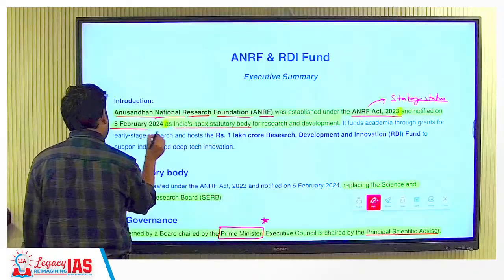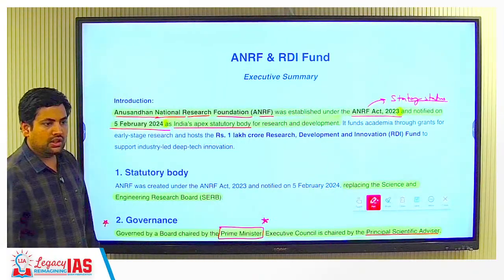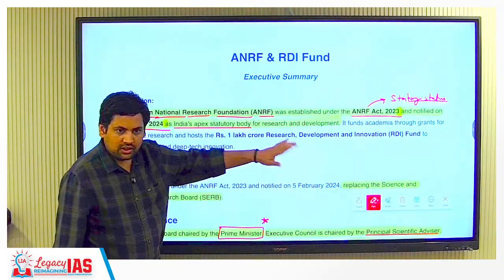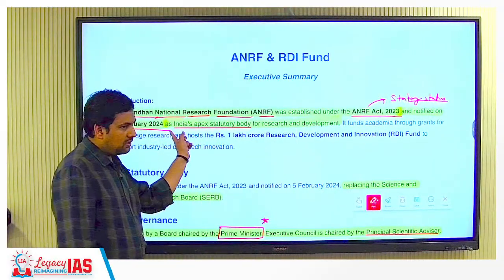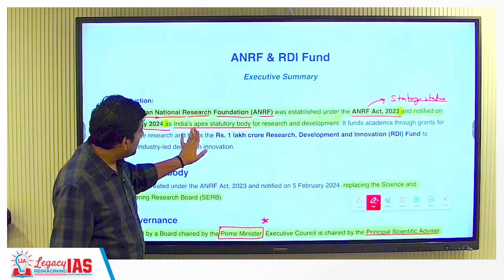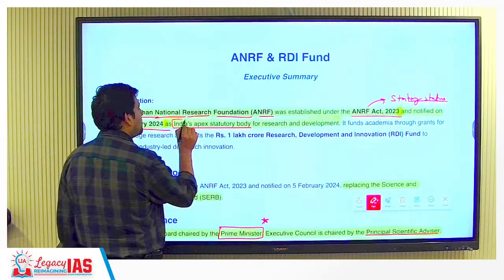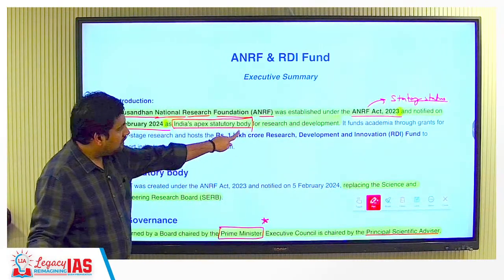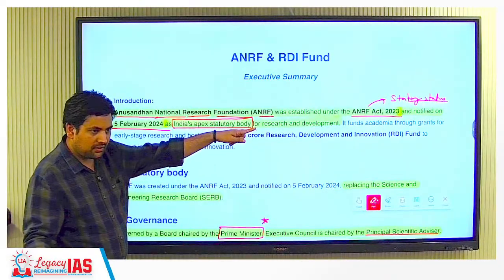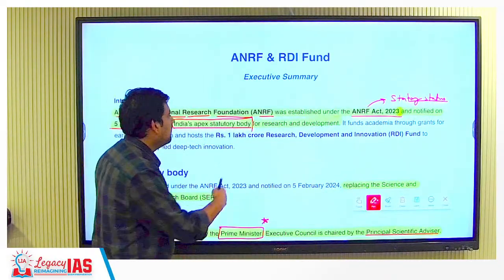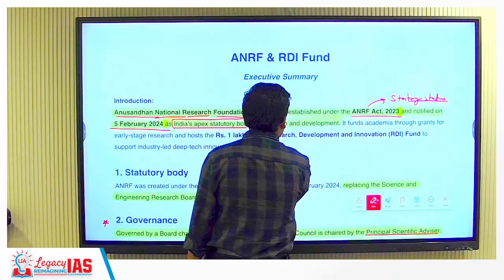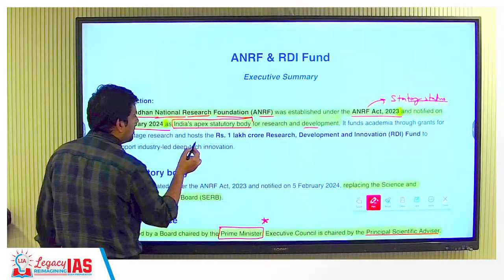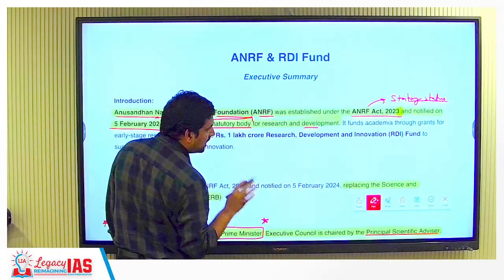It was notified on 5th of Feb 2024. This is the date from which it became applicable. This was the date when it was passed. Bill became an act, and this is the time it becomes applicable. Now, it is India's apex, apex means the topmost body. Apex statutory body. Why statutory? Because it has come from an act. Okay. Then for research and development, what does it do? So it funds academia through grants for early stage research and hosts a rupees 1 lakh crore research development and innovation fund.